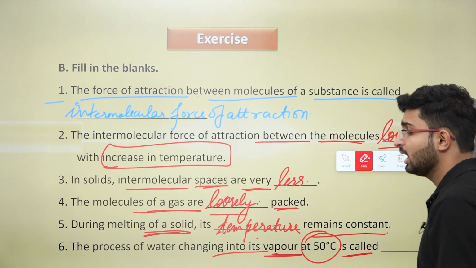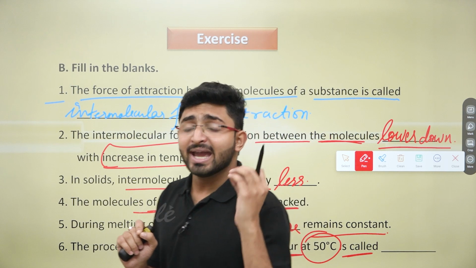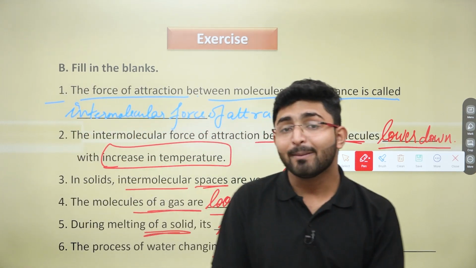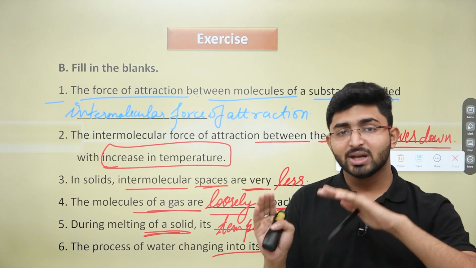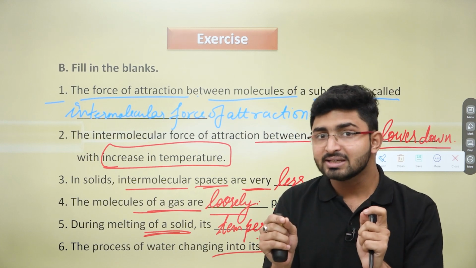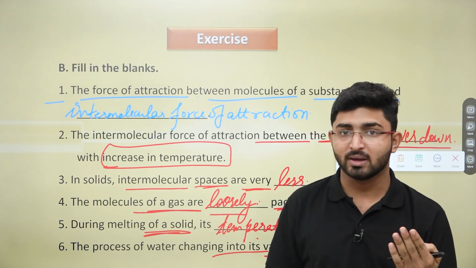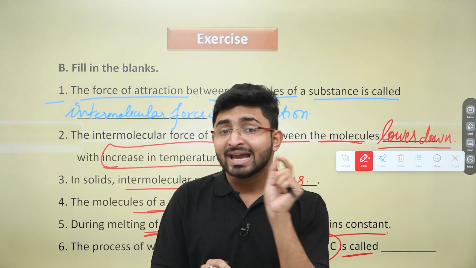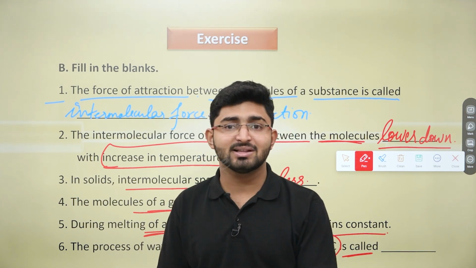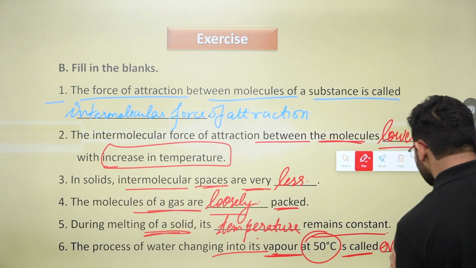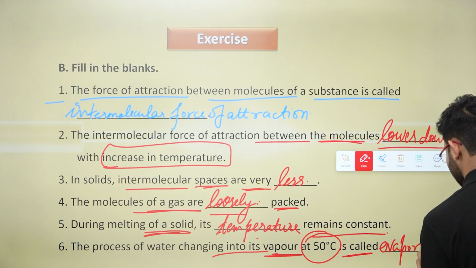degrees Celsius is called. Now there is a question, when any liquid, or we can say water, starts boiling, it happens at 100 degrees Celsius. So whenever water is changing into its vapor state at 100 degrees Celsius, that is known as boiling, right? But when it is changing itself into the vapor state at any temperature below 100 degrees Celsius, that is known as evaporation, right? We have studied that. So that's why the correct answer here is evaporation.